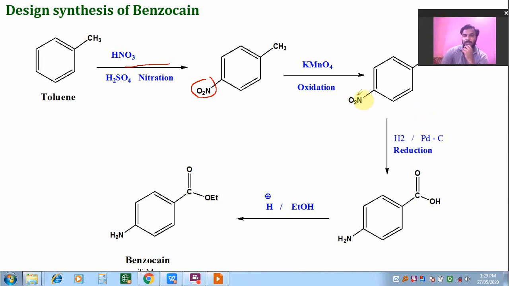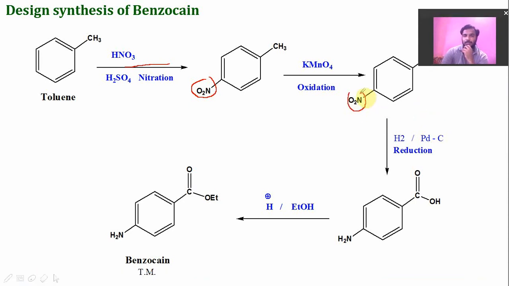We will see here the benzoic acid is there, and then if we want to convert this nitro group to amino group, we have to do reduction. So we use palladium carbon as a reagent, and it undergoes reduction and nitro group gets converted to amino group. So this is the functional conversion, and at the final step there is an esterification reaction, means reaction of acid with alcohol.